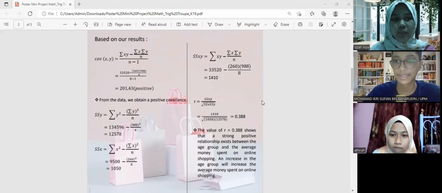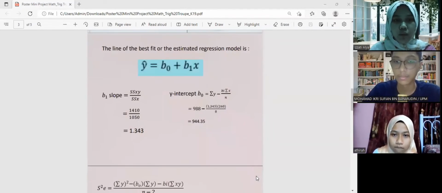Then we find Pearson's product moment R with this formula, and just substitute the values that we obtained from the previous calculation, and we get 0.388. The value of R shows that a strong positive relationship exists between the age group and average money spent on online shopping. So an increase in the age group will increase the average money spent on online shopping.